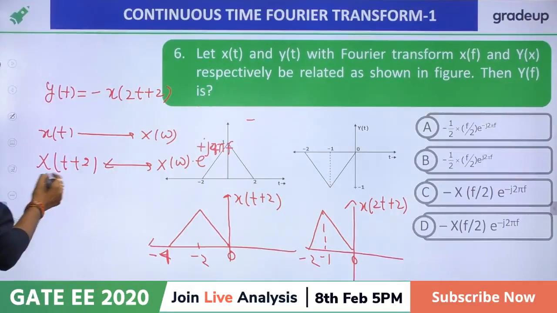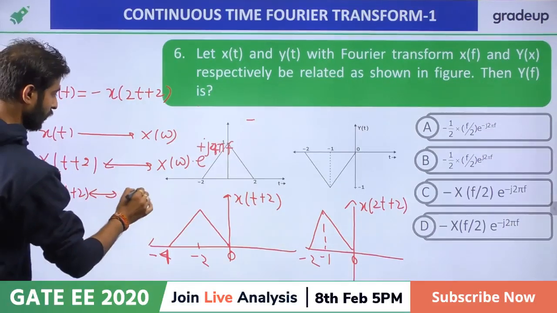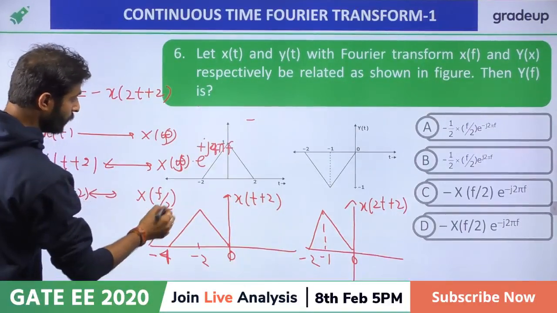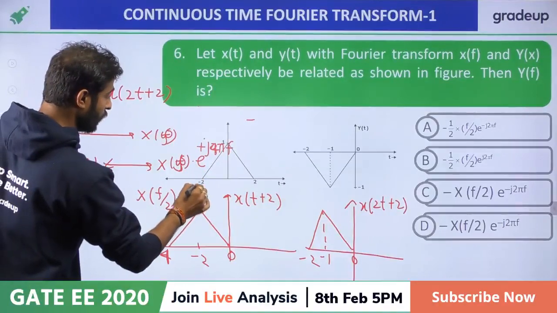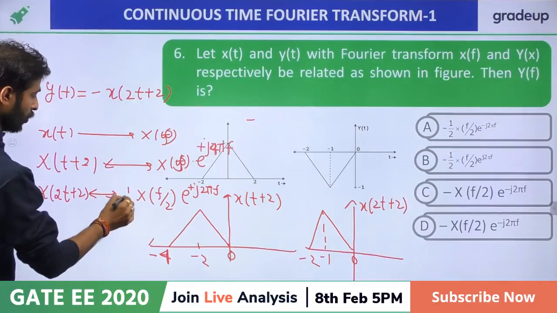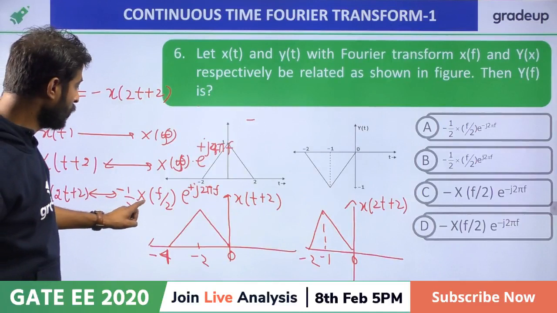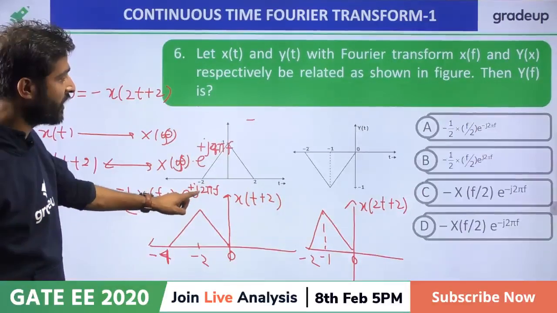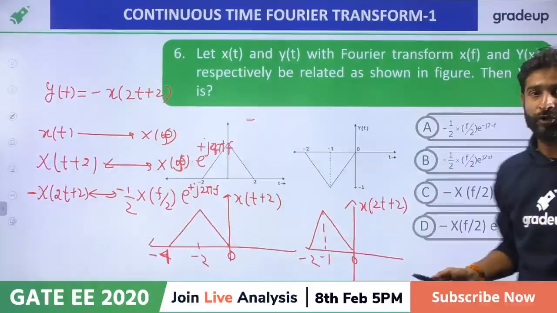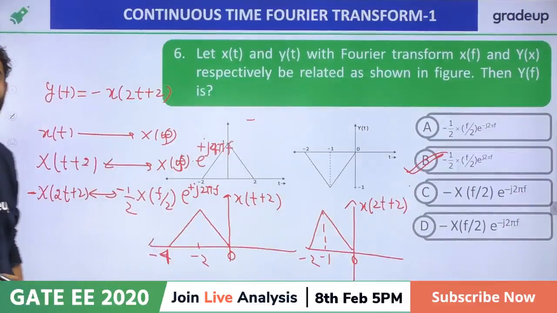It is the answer. Now x of 2t plus 2, so it is f. So f will be replaced by f by 2, then it will become j 2 pi f, f by 2, and here 1 by 2, and we have to add the minus sign. Minus 1 by 2 x of f by 2 e raised to power plus j 2 pi f, so it is the answer B. The answer is B. Which one is giving the answer? A. Everybody is giving the answer A.